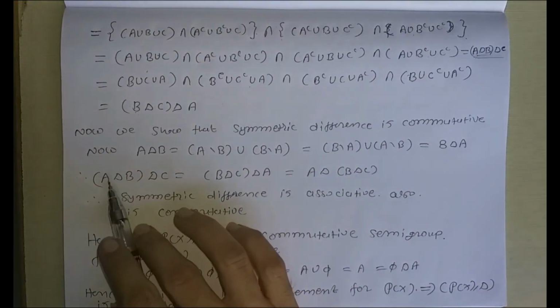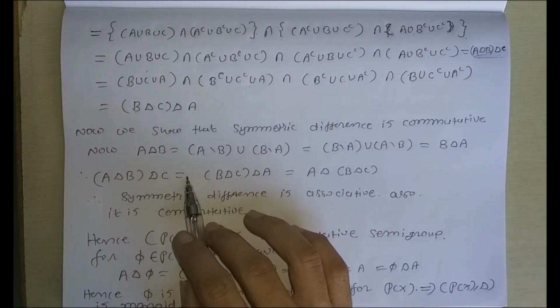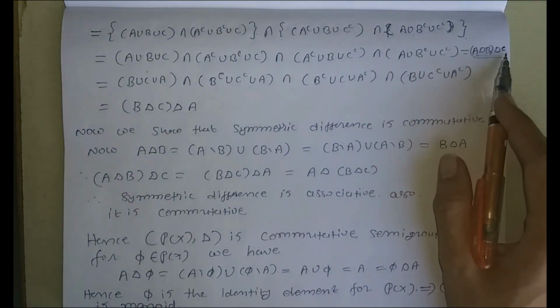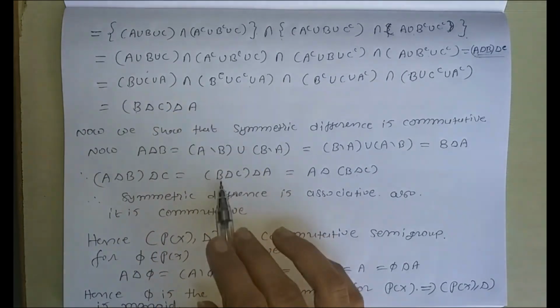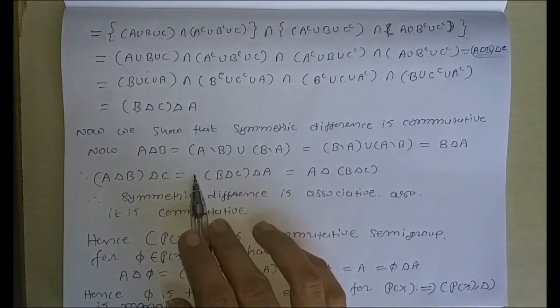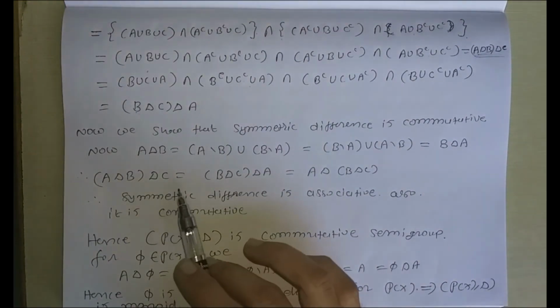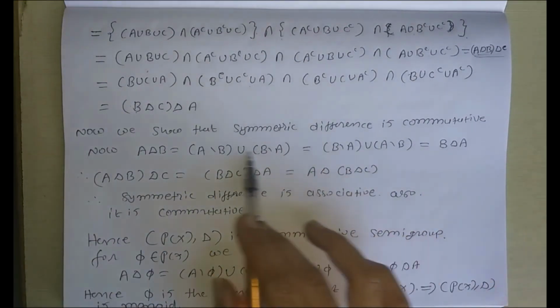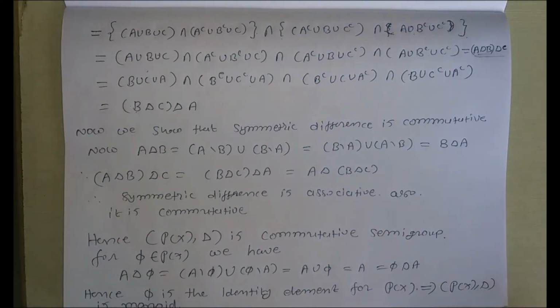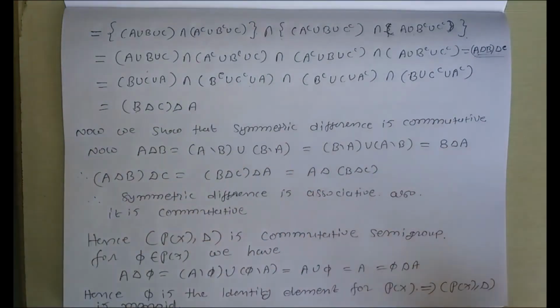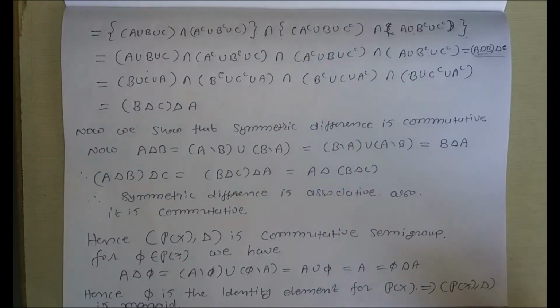So we get A delta B delta C is equal to B delta C delta A. Now it is commutative, so we get A delta B delta C. Okay, so we show that symmetric difference satisfies the associative property as well as it is commutative. So power set of X with symmetric difference is a commutative semigroup.